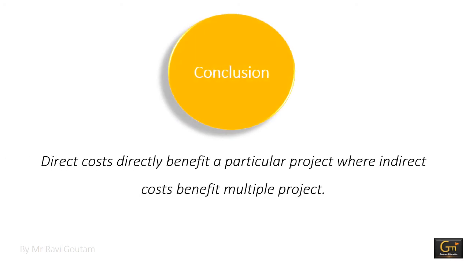Cost classification is an important concept in budgeting, accounting and project management. Cost classification and categorization of expenses help the project team to understand what kind of cost will be spent during the life cycle of their project.